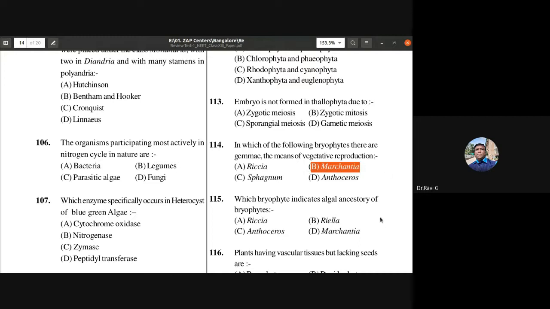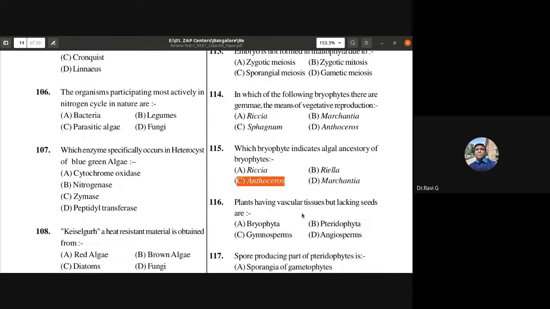Which bryophyte indicates algal ancestry of bryophytes? That is, from algae they have evolved to form bryophytes, and that is indicated by Anthoceros. Anthoceros is under a group called hornworts. So Anthoceros is the answer. 115 C is the answer. So their algal ancestor was similar to Anthoceros.